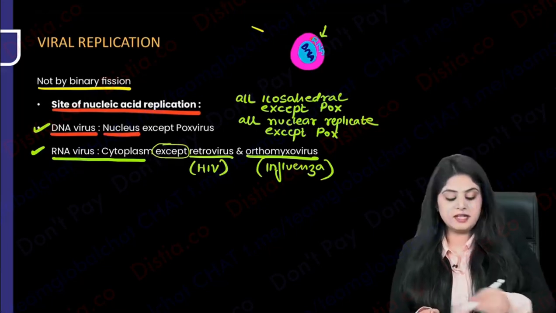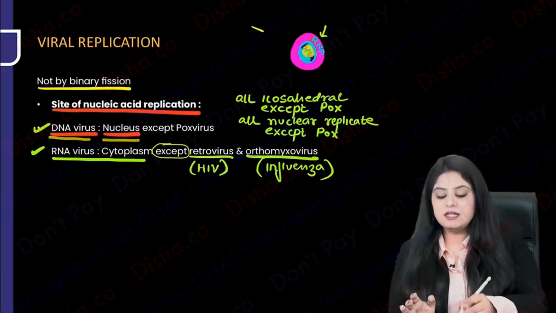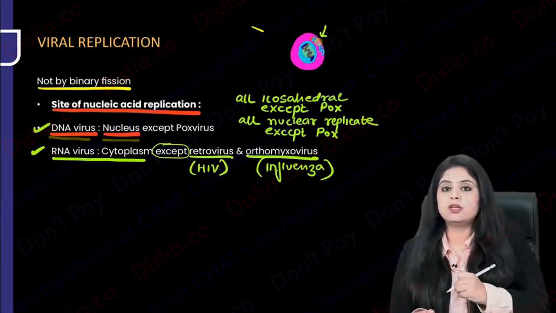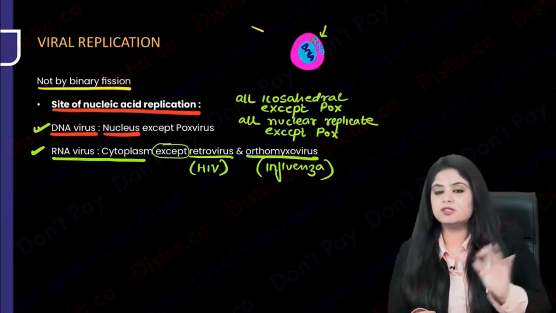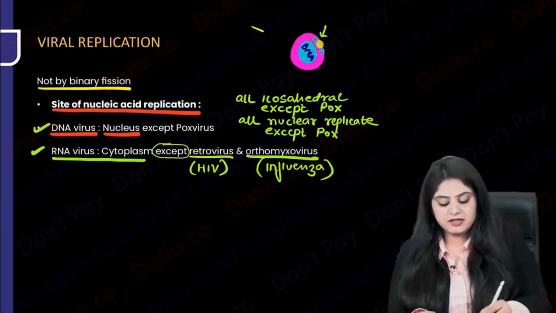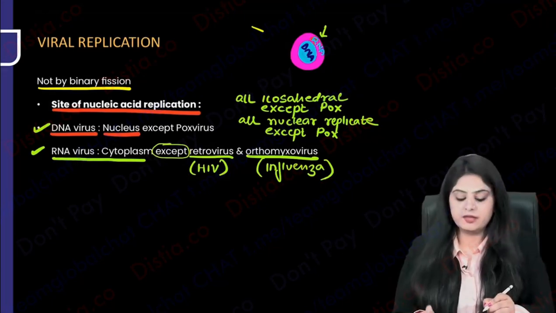So repeating once again, all the DNA viruses replicate in the nucleus. All RNA viruses replicate in the cytoplasm. What are the exceptions? The DNA virus exception is most of the time pox virus, because it is very complex. And among RNA viruses I have two real deadly ones, HIV and influenza, orthomyxovirus.